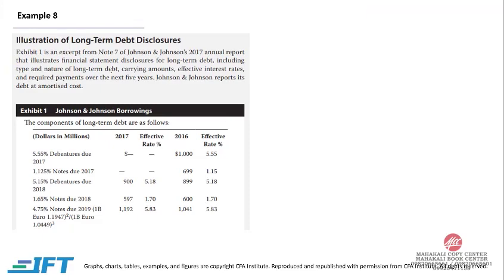Example 8. Exhibit 1 is an excerpt from Note 7 of Johnson & Johnson 2017 annual report that illustrates financial statement disclosure for long-term debt, including type and nature of long-term debt, carrying amount, effective interest rate, and required payment over the next 5 years. Now over here we have a list of bonds. So this 5.5% over here is the coupon rate. So we have effective rates.